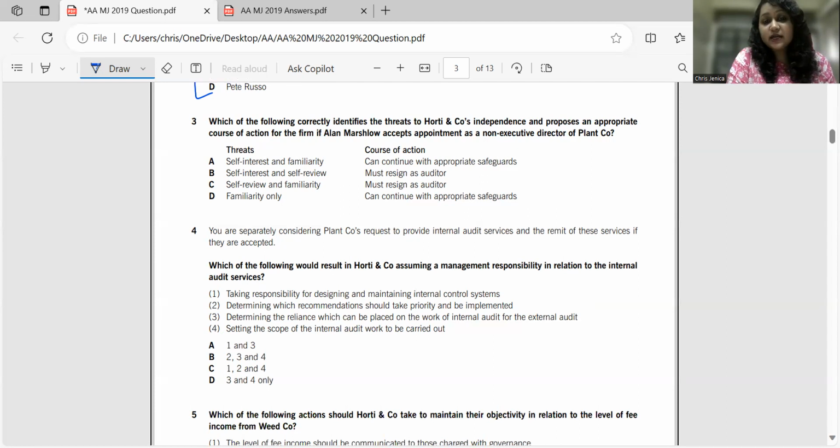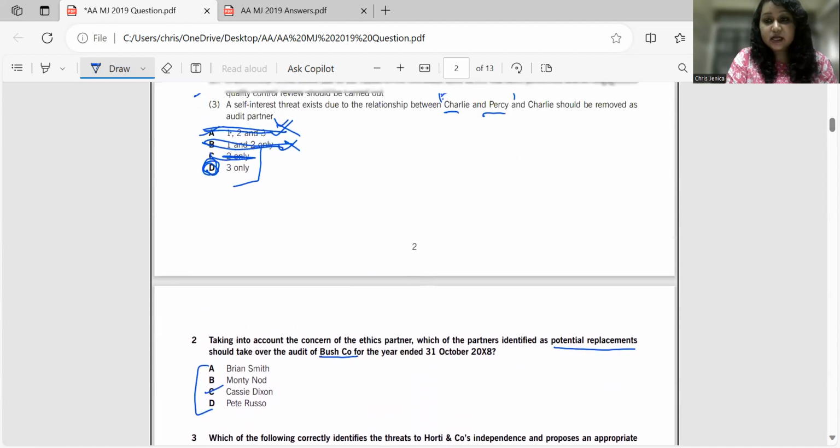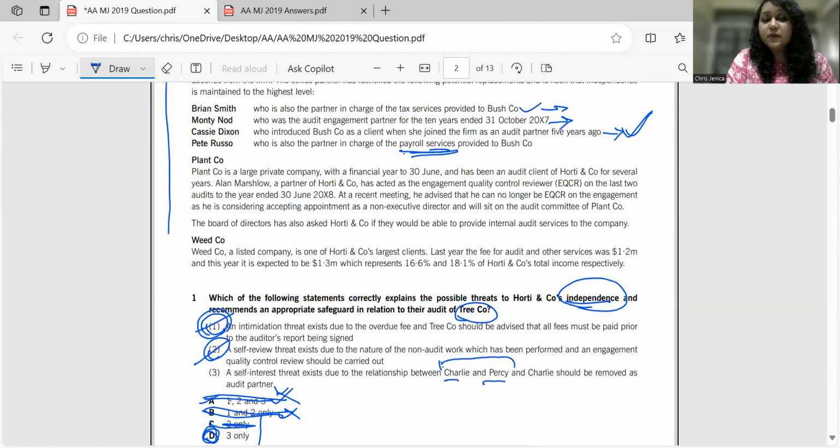Now, which of the following correctly identifies the threats to Horty Company's independence and proposes an appropriate course of action for the firm if Alan Marshall accepts appointment as a non-executive director of Plant Company? Okay, so we are going to read regarding the Plant Company. Plant Company is a large private company with a financial year to 30 June and has been an audit client of Horty and Company for several years. Alan Marshall, a partner of Horty Company, has acted as an engagement quality control reviewer on the last two audits to the year ended 30 June 2018.